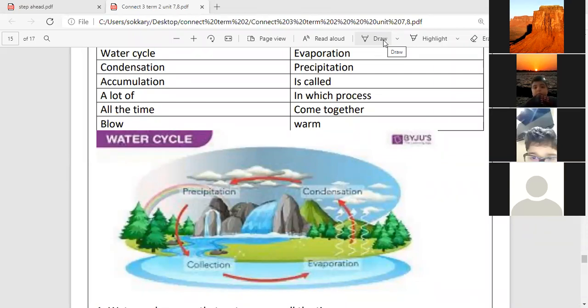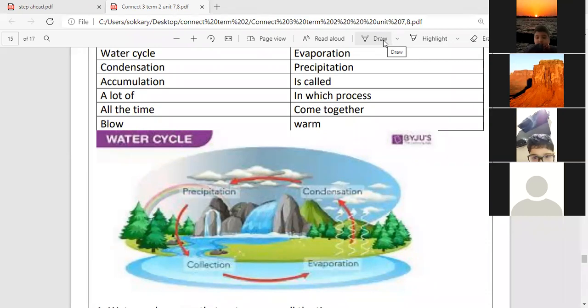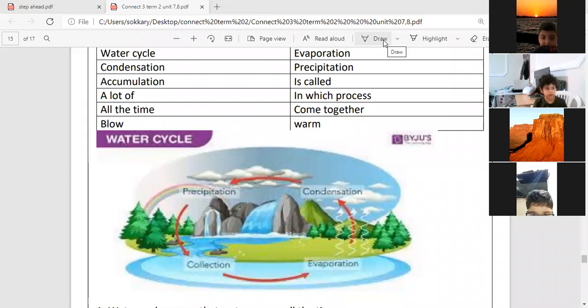What is the word for the rain that goes down from the sky? Precipitation. Excellent. And what is the name of the water that goes into earth, river, and the sea? Accumulation. Excellent. Thank you very much.